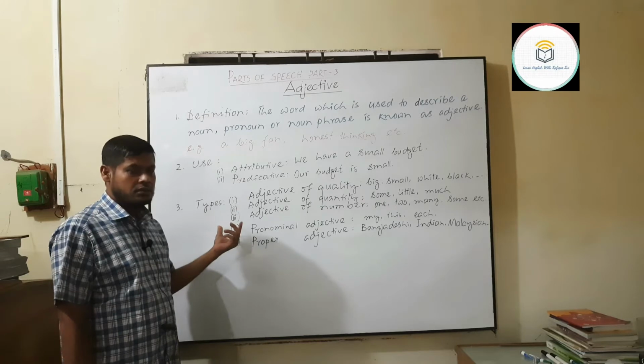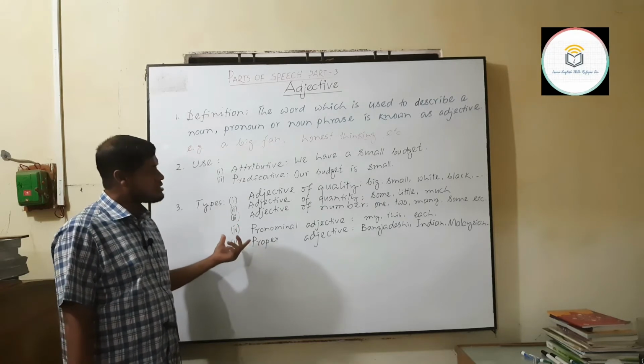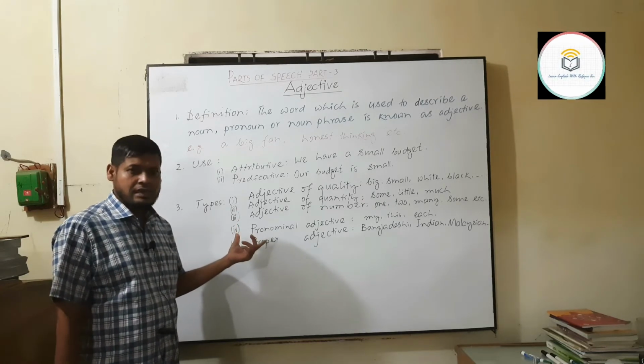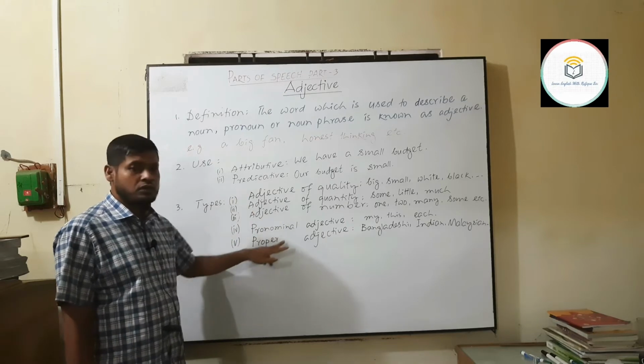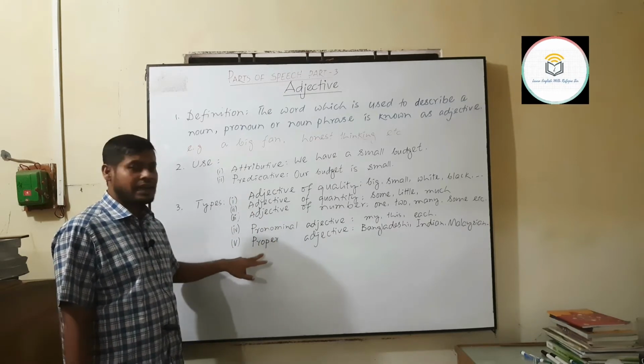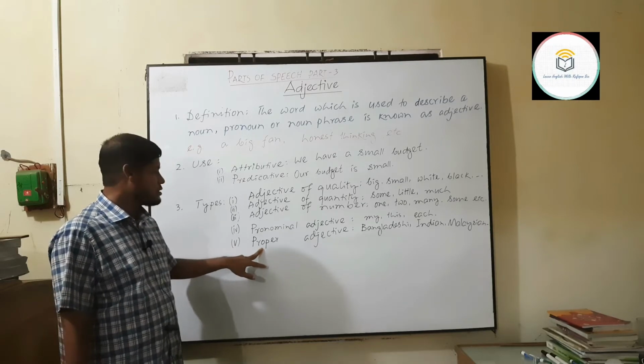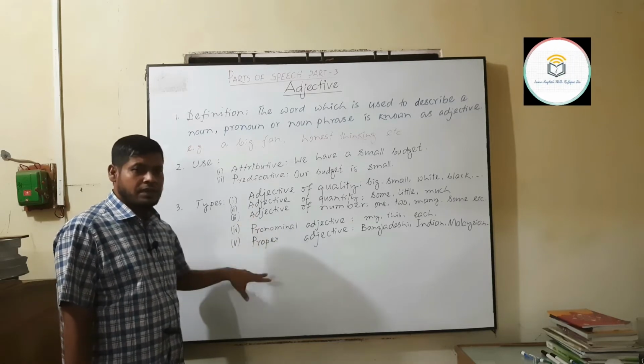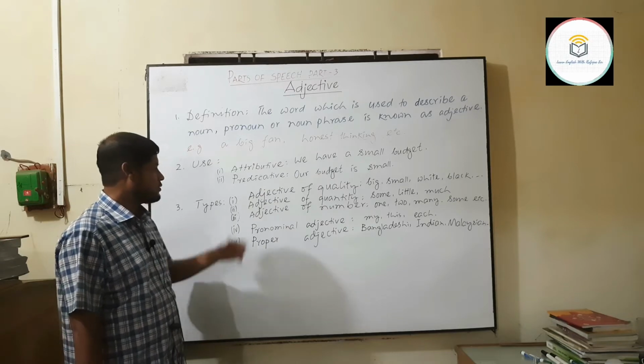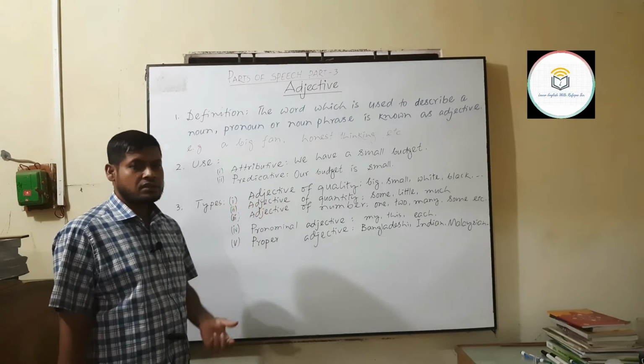Now types. Some grammar books suggest that adjectives are 4 in types and some tell us about 5. So we can take all the 5 into our consideration. First, adjective of quality.